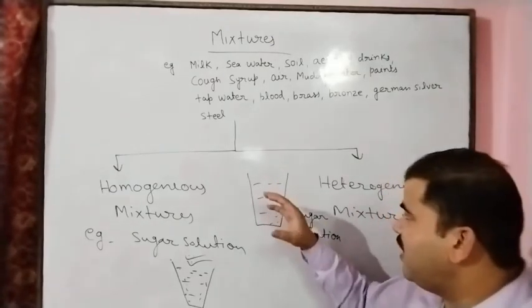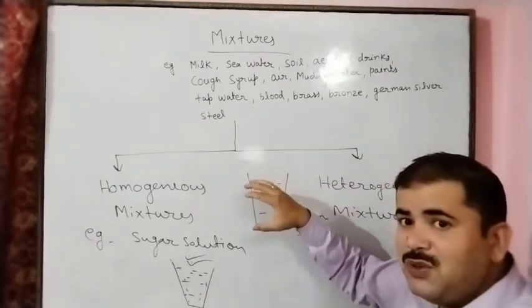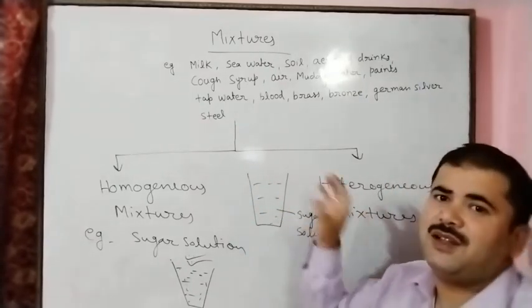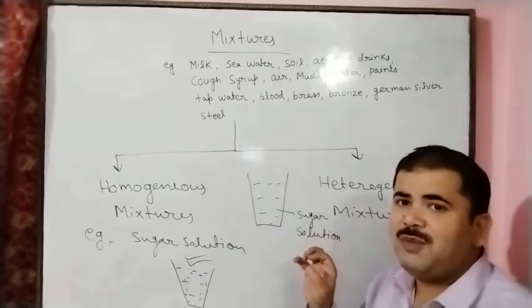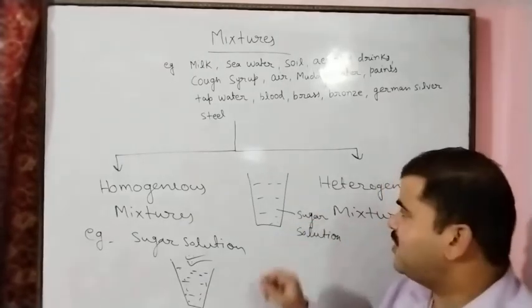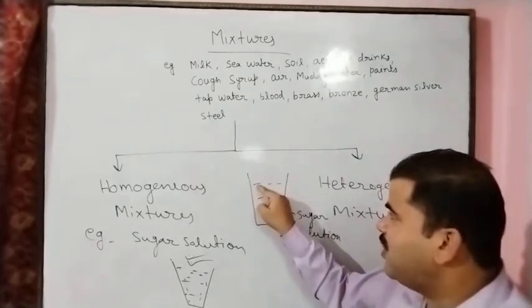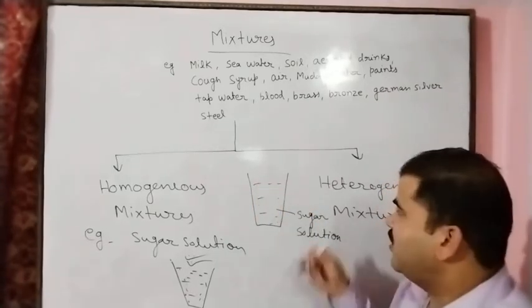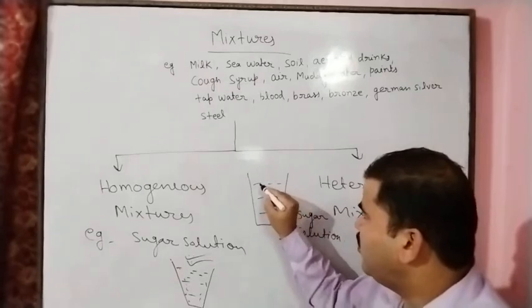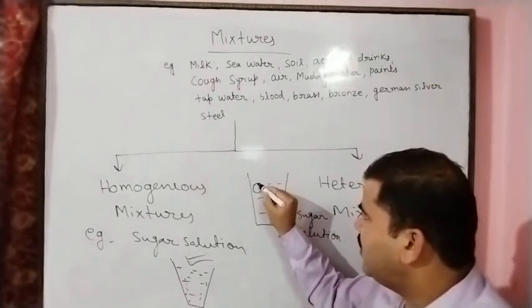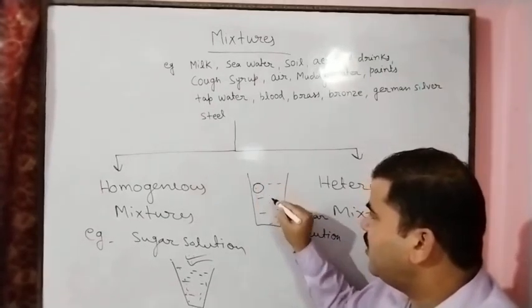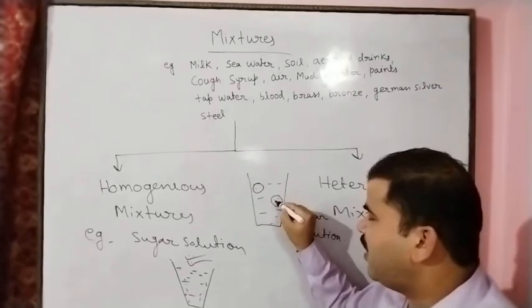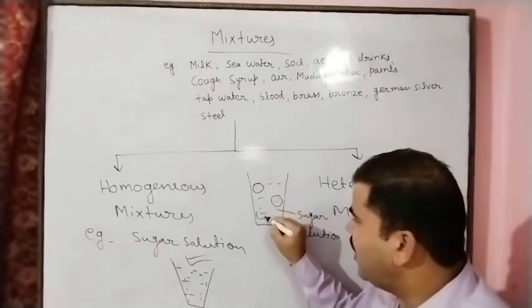So here we can say the sugar particles are uniformly distributed in the water. Uniformly means same everywhere. Suppose 10 particles of sugar are present in one region, so in this region also 10 particles of sugar are present, and in this region also 10 particles.